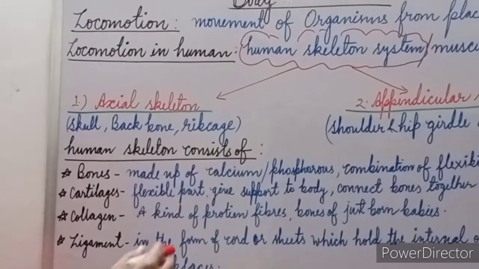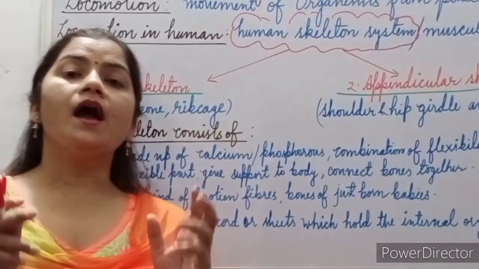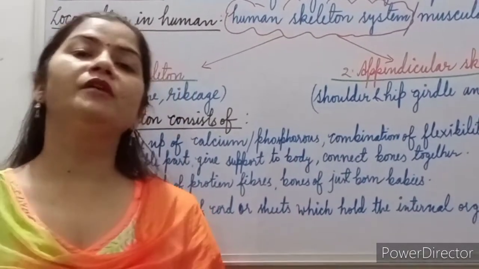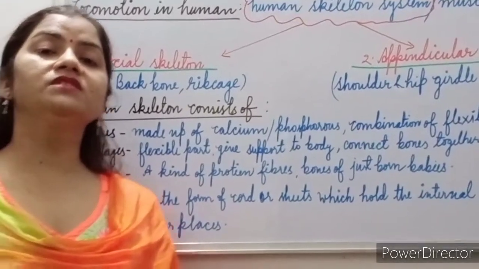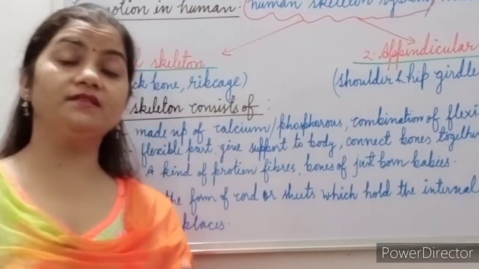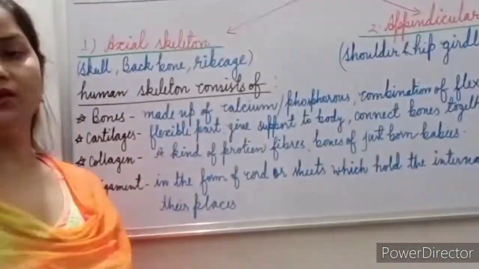The next part of the skeletal system is collagen. What is collagen? Collagen is a kind of protein fiber actually. We can say that the bones are made up of collagen fibers, and specifically newly born babies have skeletal systems or bones made up of basically collagen.